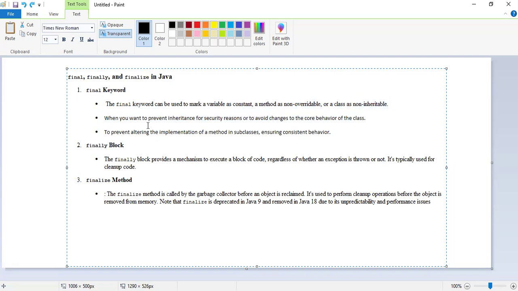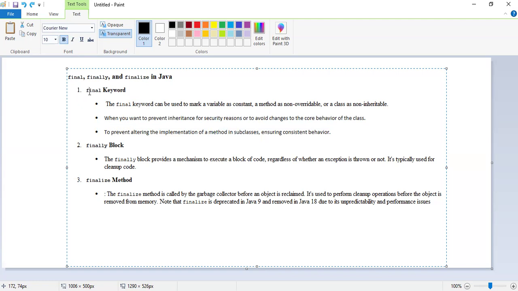When you want to prevent inheritance for security reasons or to avoid changes to the core behavior of the class, we use the final keyword over our class. So there are three use cases for final in Java: we can use it over a variable, over a method, and over a class. It prevents altering the implementation of methods in subclasses, ensuring consistent behavior. For that, we can use this final keyword.